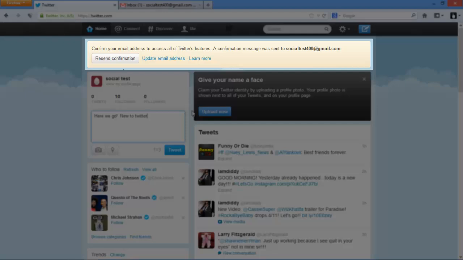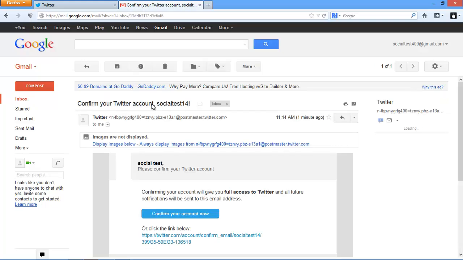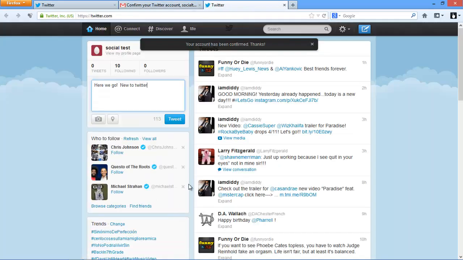This top banner right here says basically that an email's been sent to you to confirm your address. So I'm going to go to my inbox, and sure enough, I got this email from Twitter. If I click it, it just wants me to go down to the big blue button and click it to confirm my account. Then it knows that I am who I say I am, and it opens up my Twitter page one more time. And you'll see I get the notification, your account has been confirmed. Thanks. So I'm good to go.